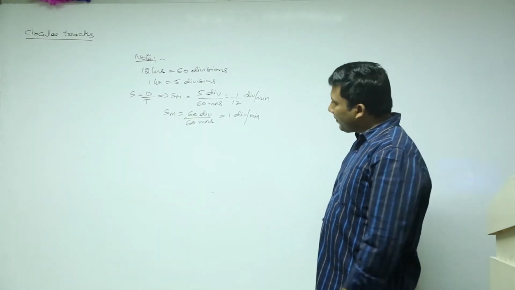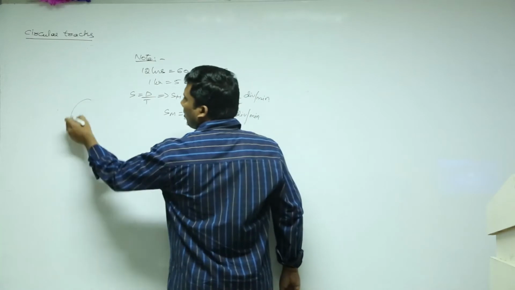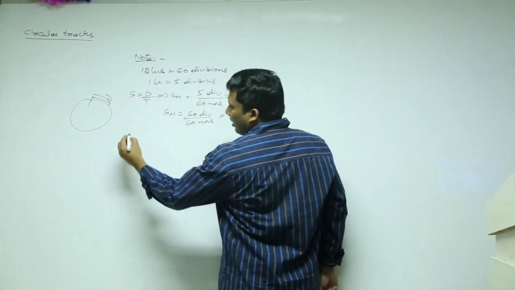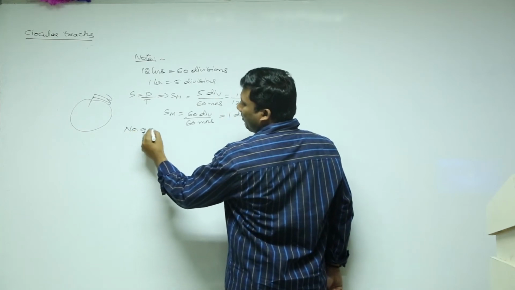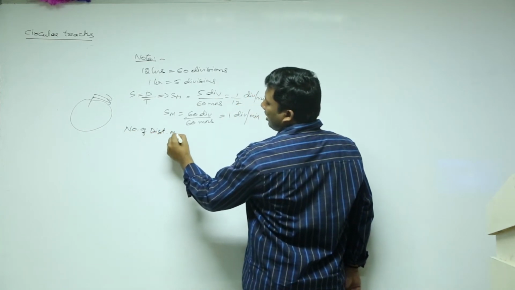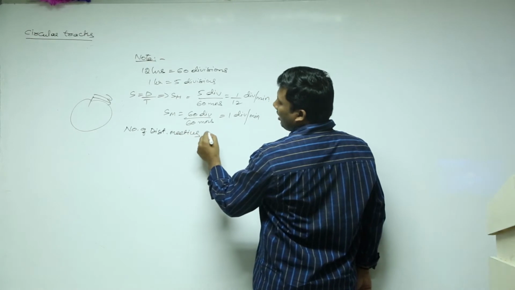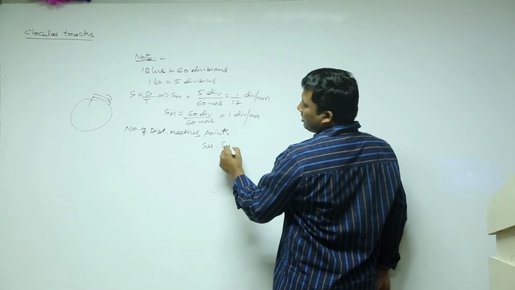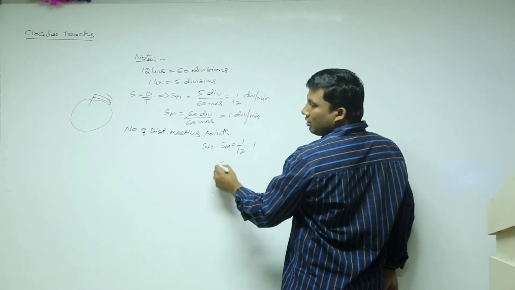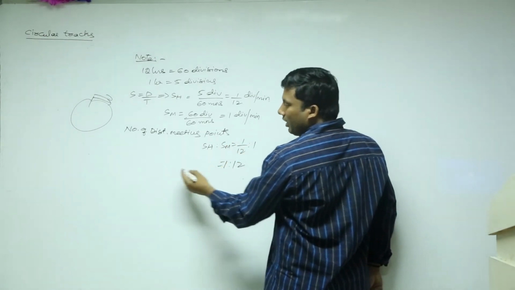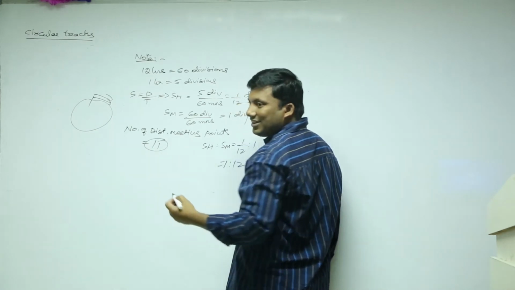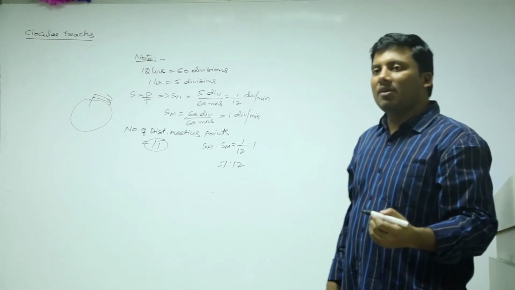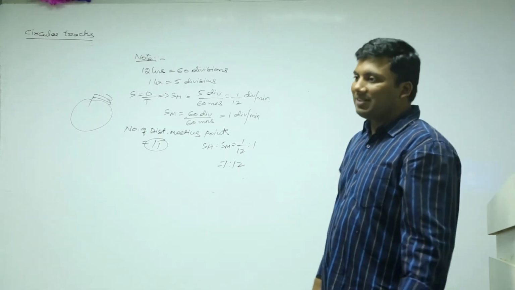Now, in a clock also, hour hand and minute hand are moving in the same direction. Now see, number of distinct meeting points. Clock is nothing but an extended version of circular tracks. Number of distinct points is SH is to SM, 1 by 12 is to 1, 1 is to 12. 12 minus 1, 11. That is the reason. In a 12-hour clock, hour hand and minute hand will coincide 11 times. Please write it down.